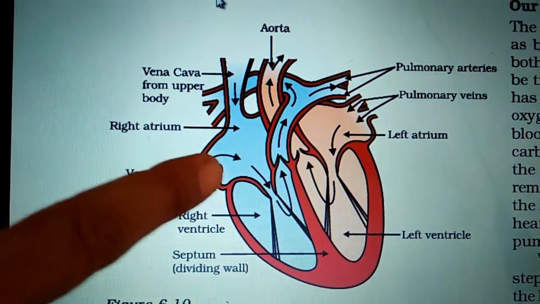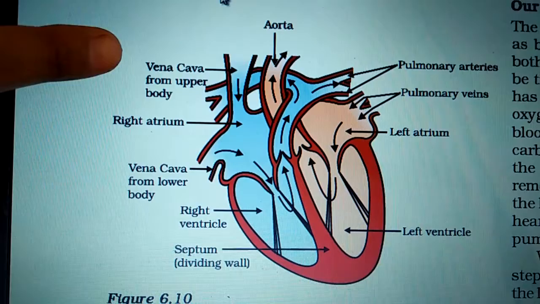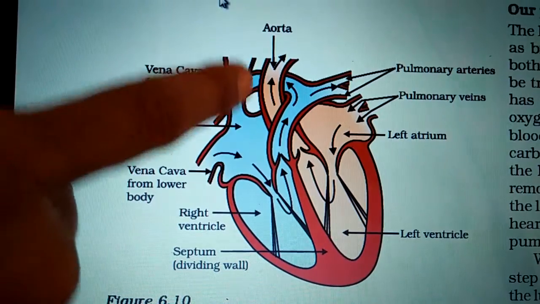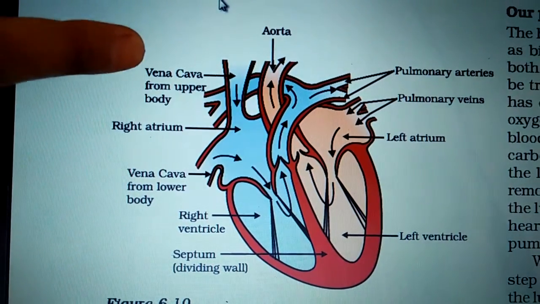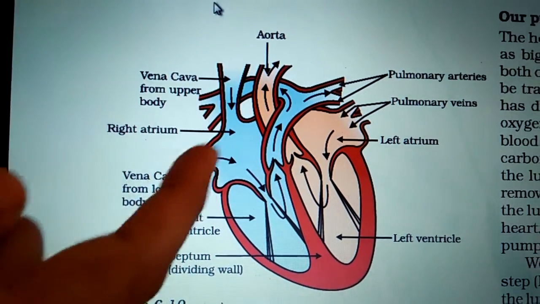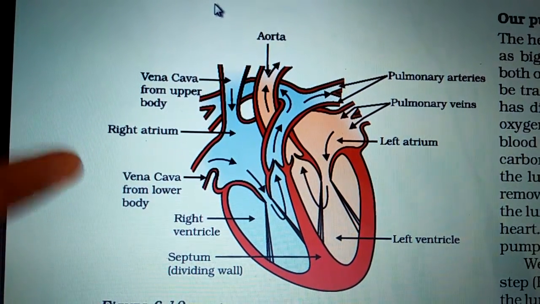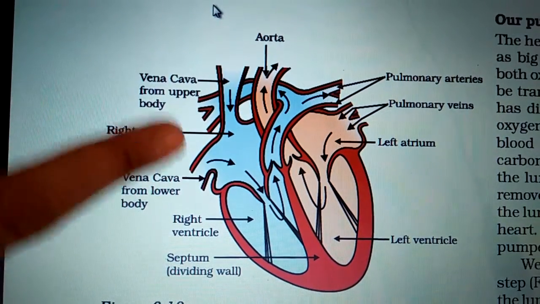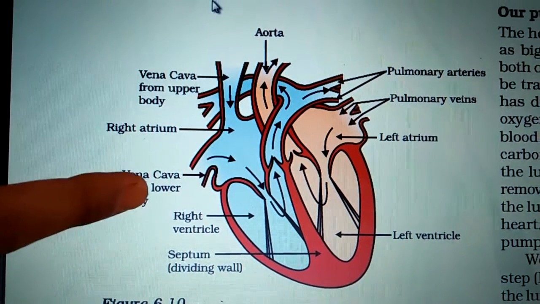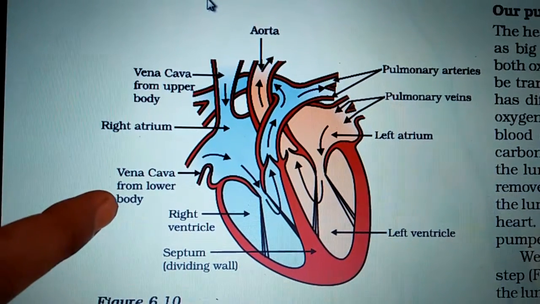Now see, the right atrium receives the blood through the vena cava. Vena cava is a vein, meaning always deoxygenated blood. So the right atrium receives blood from the vena cava, from the upper part of the body like the brain, and the right atrium again receives deoxygenated blood from the lower part of the body. So the vena cava from the upper body part and the vena cava from the lower body part enter into the right atrium.